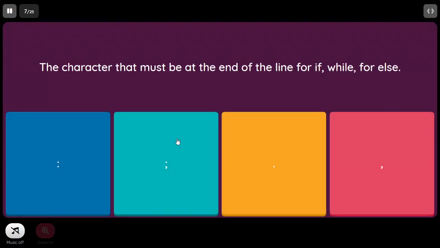The character that must be at the end of the line for if, while, for, else. So it is a colon. Colon is the separator we are going to use in order to begin a block. We don't have the curly braces concept in Python, so we will be using colon to represent the beginning of a block.